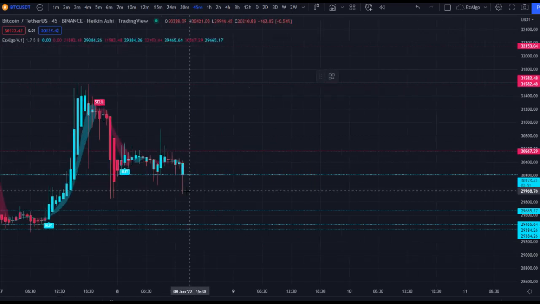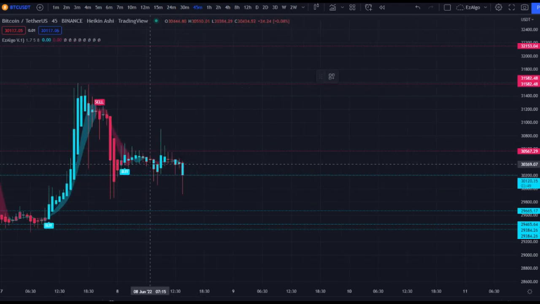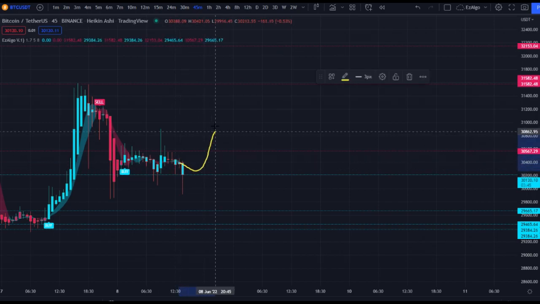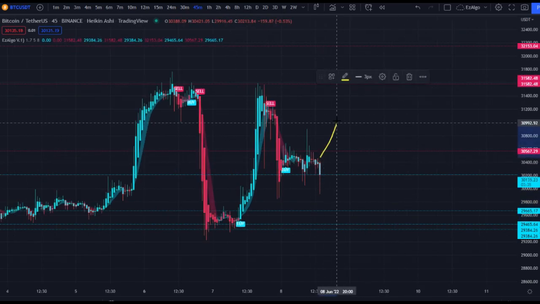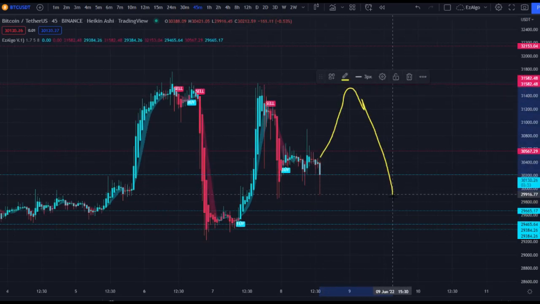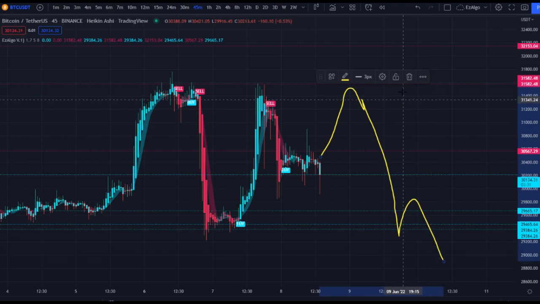Now we can always go to the trend ribbon, which is turning blue, right? It's turning blue. That tells me that we could see some more upside right around here. So it could very well do something like this, but I'm not going to take that trade. The two main trades I'm looking for are a long down here at 29.5, somewhere around there, and then a short back up here near that resistance level, and maybe do something like that, come back down.